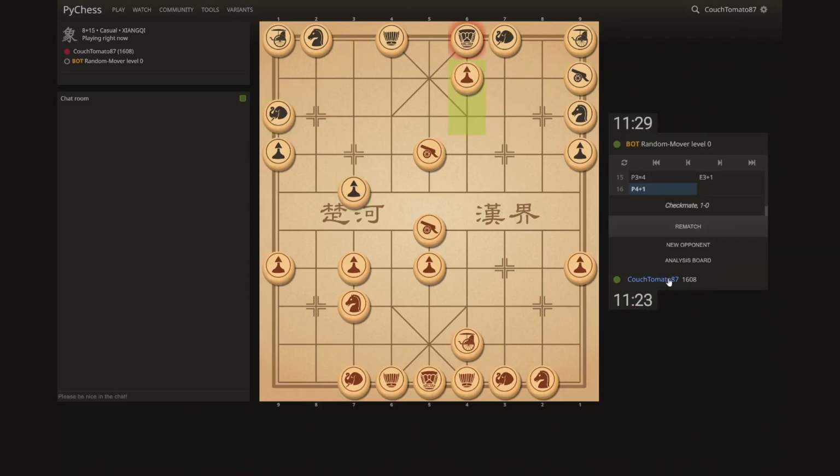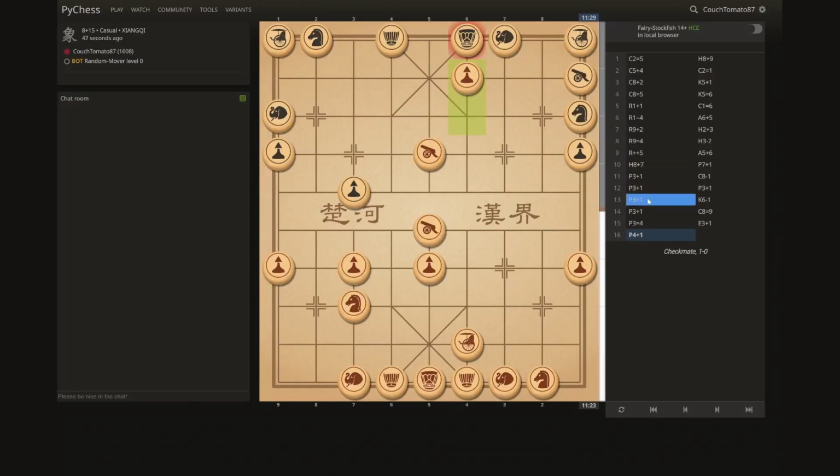There we go. That was a quick one. So at the end of the game, you have certain options. You can rematch your opponent. If it's against a human player, they have the option of accepting your rematch. You could choose to find a new opponent, or you could go to the analysis board. So let's check out the analysis board.